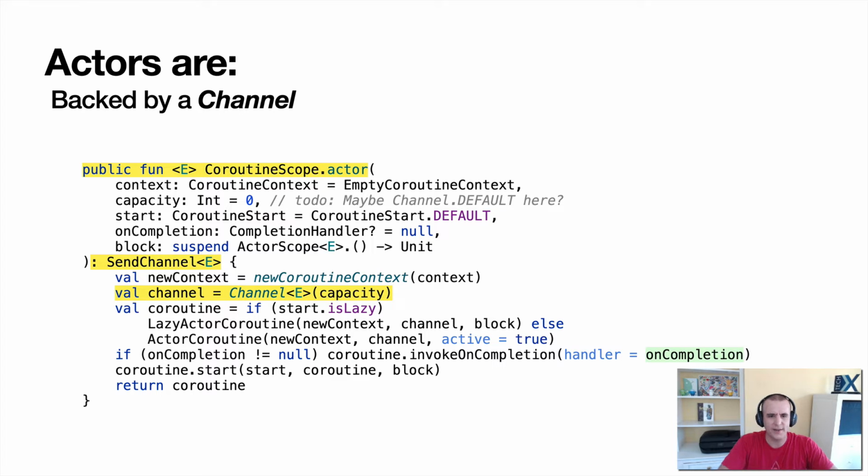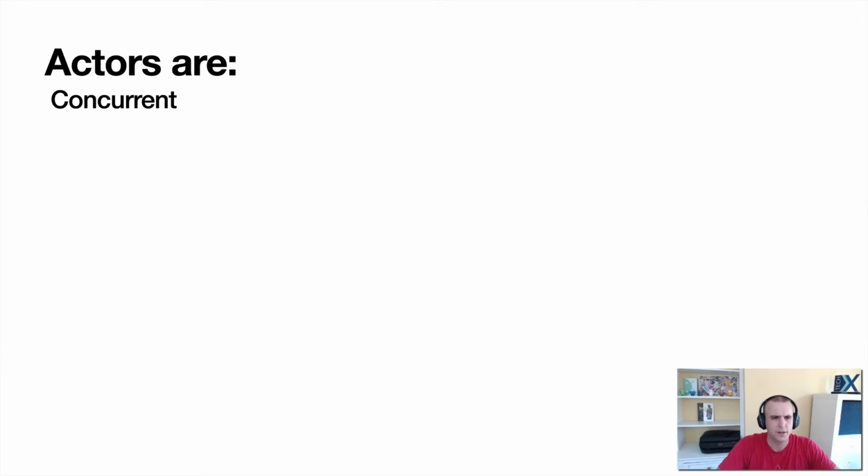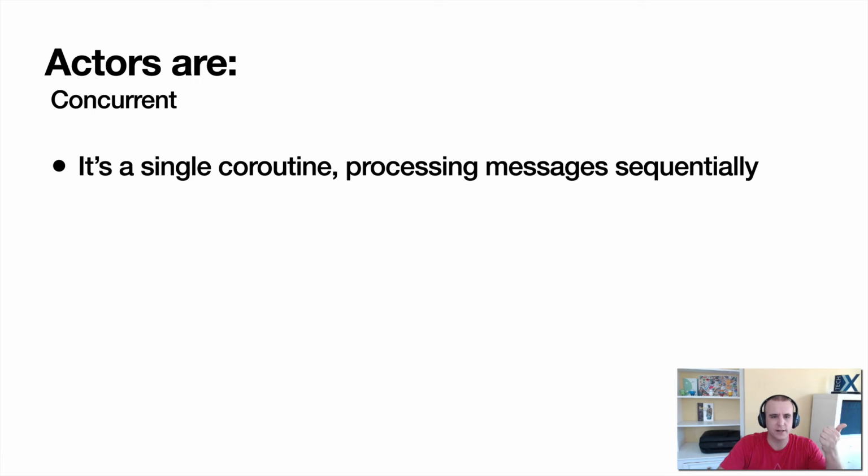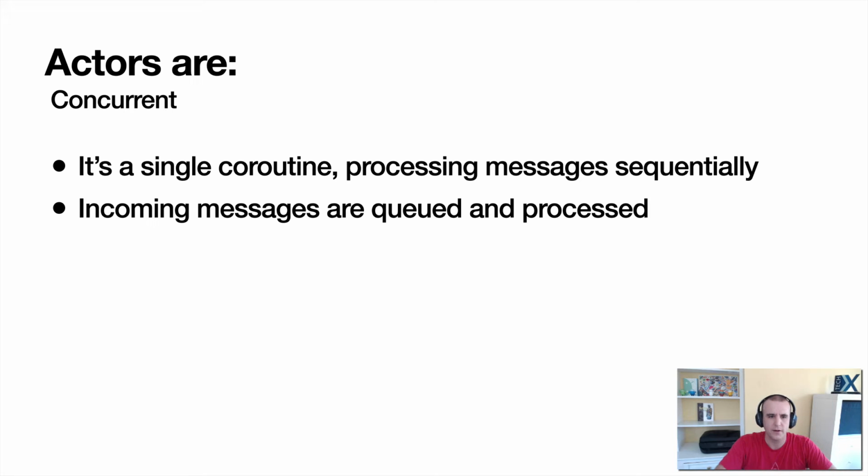I wanted to call out here that an actor actually extends send channel, so it is a channel itself. So you're able to send things into the actor, and the actor is able to emit a value on a channel itself. Actors are concurrent-safe because it's a single coroutine processing messages sequentially. It's a for loop processing each one by one. All those messages that are coming in are queued up to be processed.